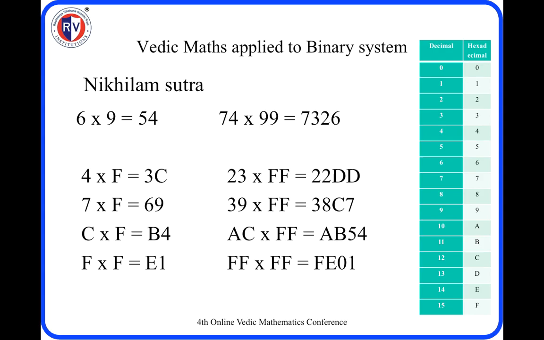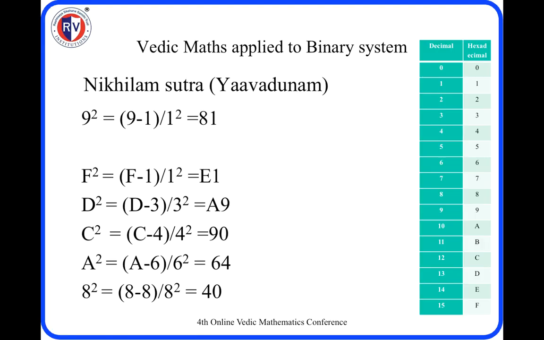Similarly, let us think of applying it to 2-digit numbers, that is 8-bit numbers in the case of hexadecimal: 23 hexa into FF hexa. 23 minus 1 is 22, and F minus 2 gives F minus 2 is D, so we get 22 and DD. DD in hex is the answer.